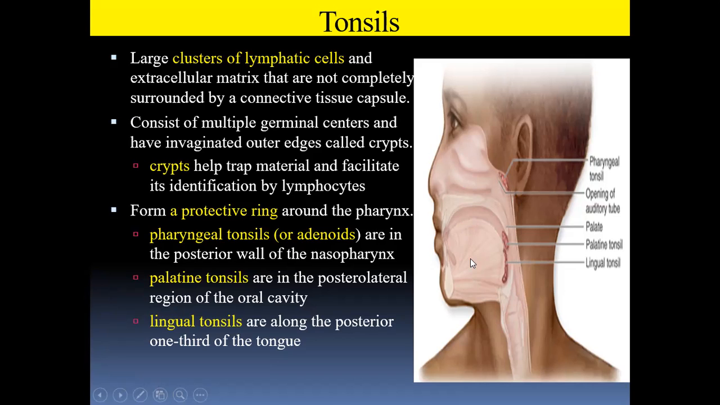Then the palatine tonsil is around the oral cavity, in the posterior lateral region of the oral cavity. Then the lingual tonsil is along the posterior one third of the tongue. The posterior one third of the tongue will be filled with lymphocytes, and this is called a lingual tonsil. Lingual means tongue.